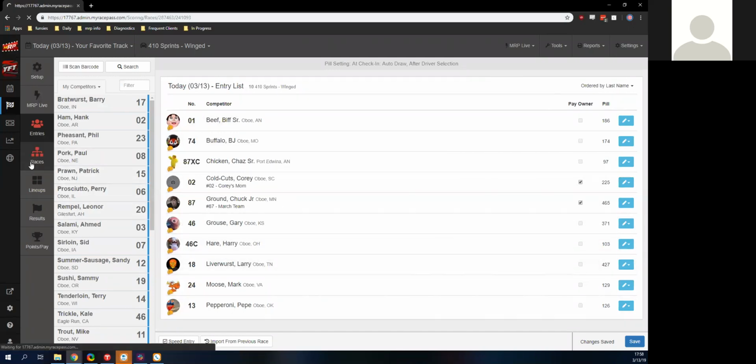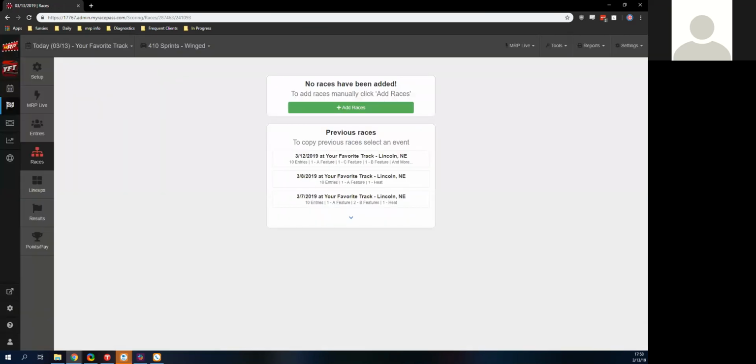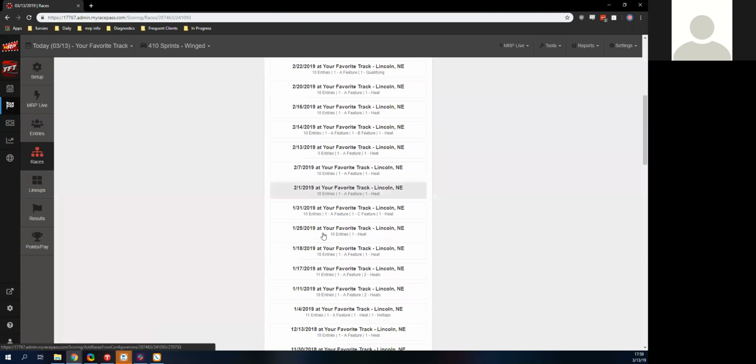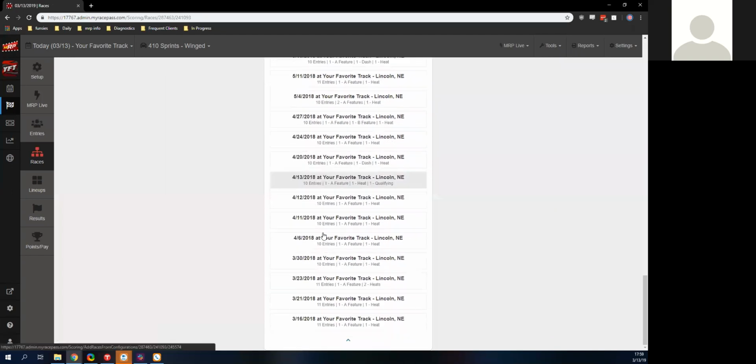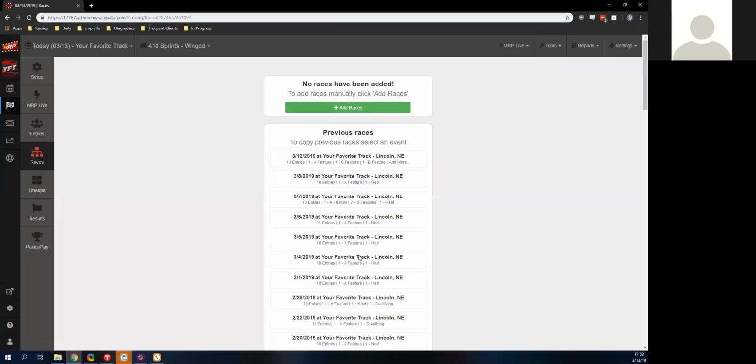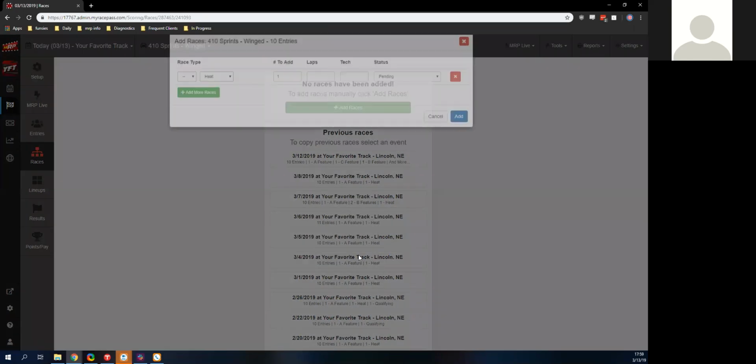So we're going to move right along into the races tab right over here. We have a previous races setup, so we can copy over how we've done races in the past. It'll copy over the names, the sponsors, the laps, the transfers, everything. It goes 50 events back, so you can see that I have a ton of different events by this class. Let's enter it in manually though.